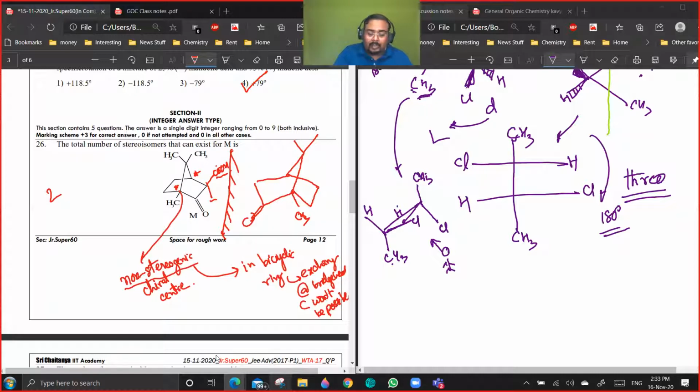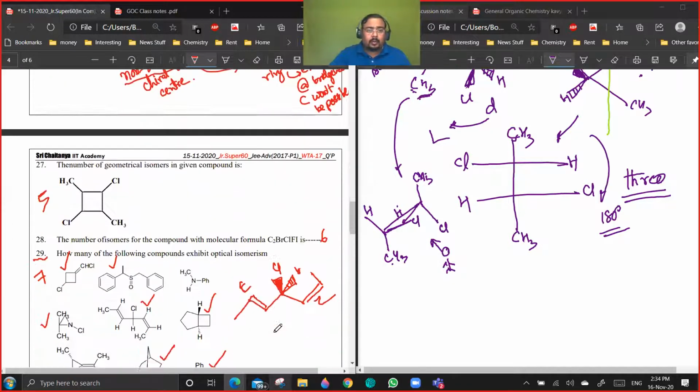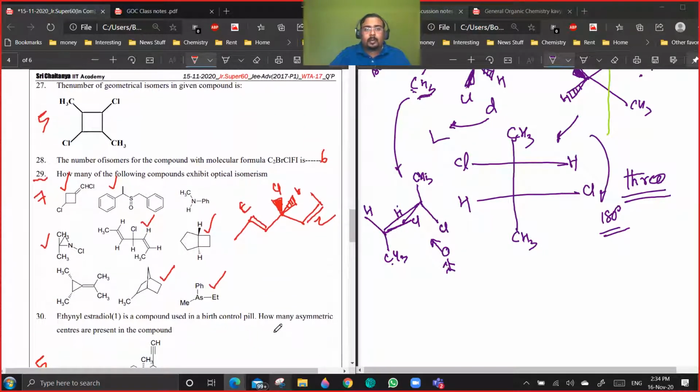So these two options are apart from, for each of the stereoisomers which we have seen here. Are you getting my point? So 2 into 2, it would be 4. For each stereo center which you are introducing in the molecule, you will get twice the number of stereoisomers. Yes or no? That's very good.